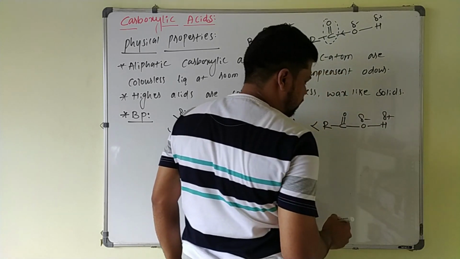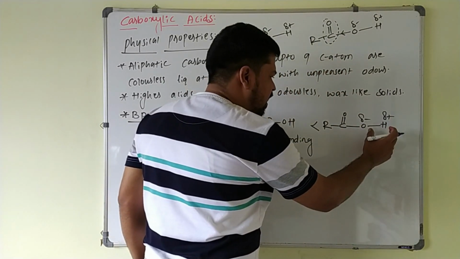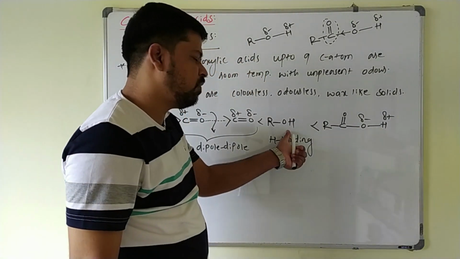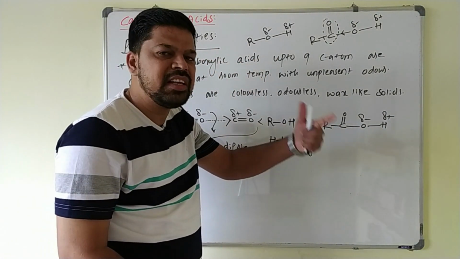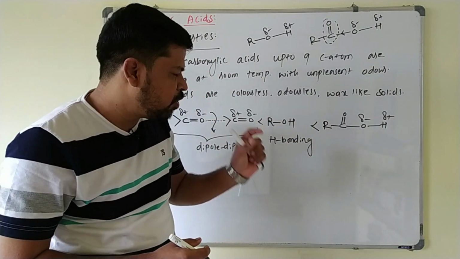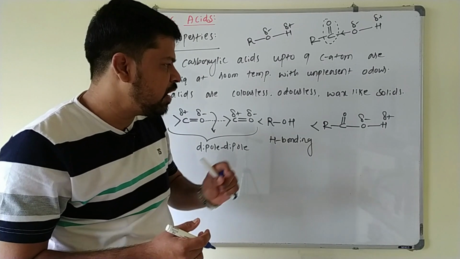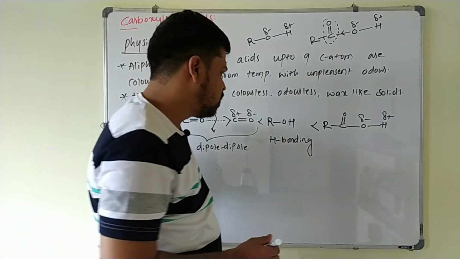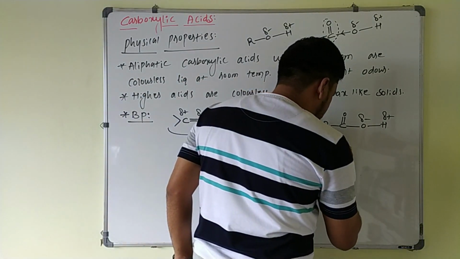Next, if you go for carboxylic acids, R-C double bond O-H, here this will be partial positive and this is partial negative. And this OH bond is highly polarized as compared to the OH bond of the alcohol. So they are having extensive hydrogen bonding. And in case of carboxylic acids, the hydrogen bonding is so strong that it will not break even in the vapor phase. So we call it extensive hydrogen bonding.